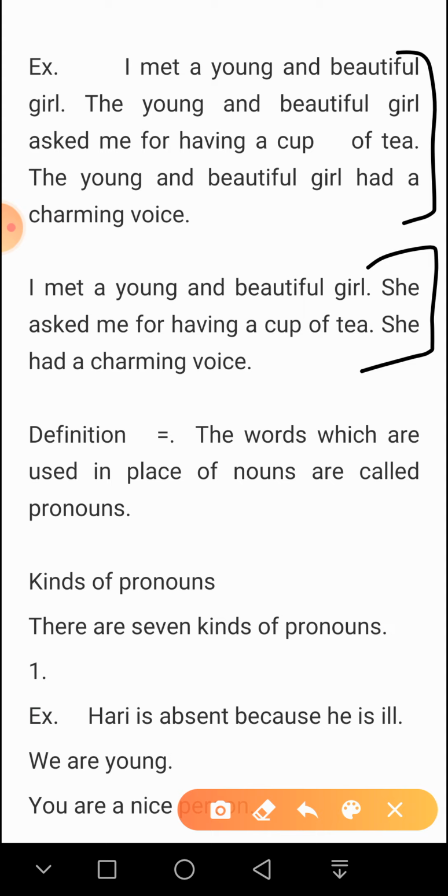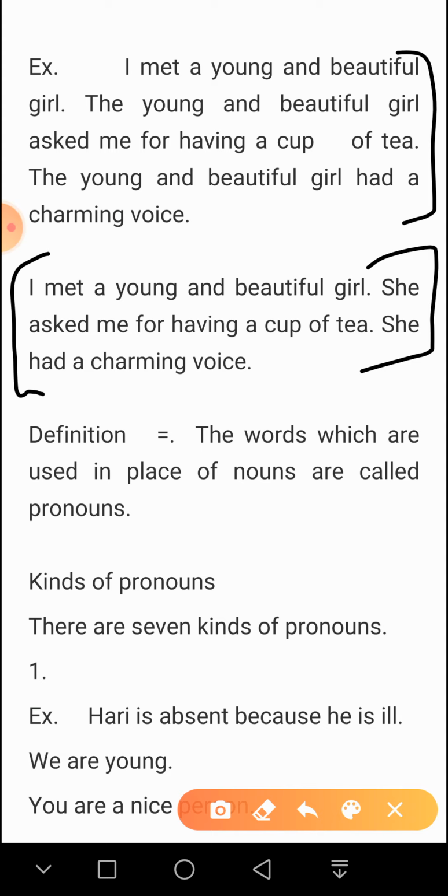I met a young and beautiful girl. The young and beautiful girl asked me for having a cup of tea. The young and beautiful girl had a charming voice. So now let us see. I met a young and beautiful girl. She asked me for having a cup of tea. She had a charming voice.